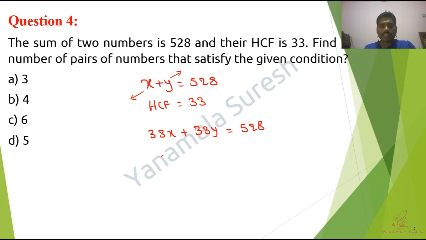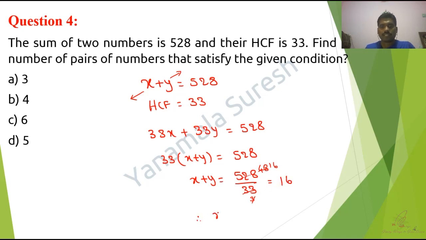So if I take 33 common, then x plus y equals 528 divided by 33. The 11 table: 11 4s are 44, 11 8s are 88, 11 3s are 33, 33 1s are 33, 33 16s are 528. So the sum of two numbers equals 16. So we have to go ahead with the suitable pairs.